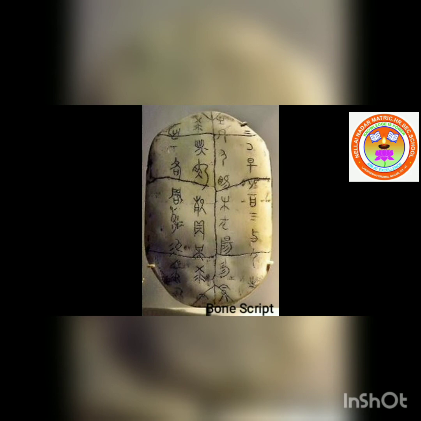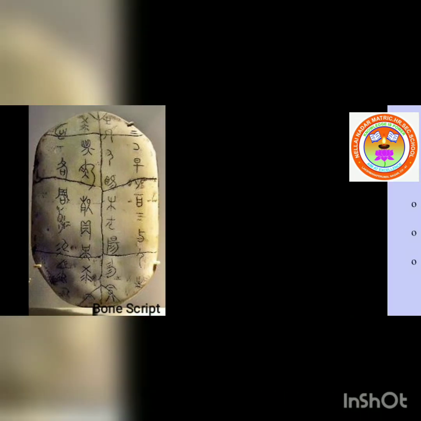Next, about the bone script. What is this? Chinese script. The Chinese developed a writing system from an early time. Initially, it was a pictographic system, and later it was converted into symbol form. Like the Chinese script on the bone, here you can see.